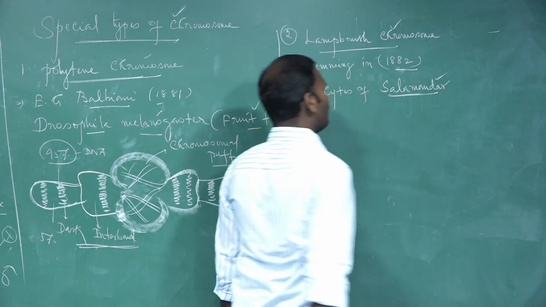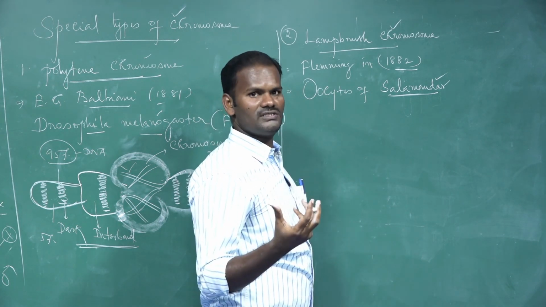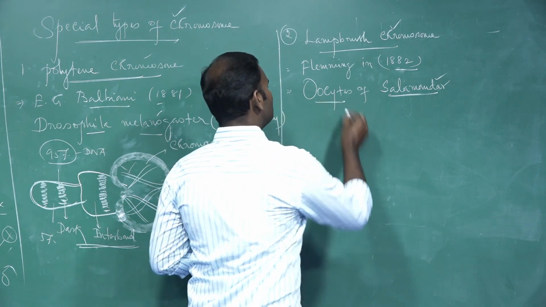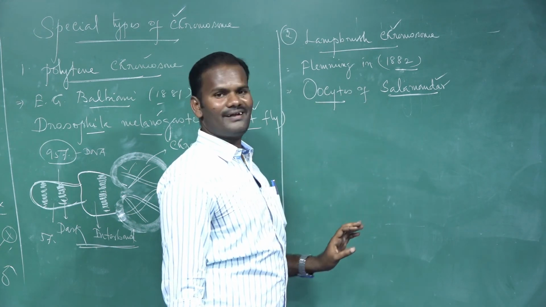You know what a salamander is? It is a first land invader, with frog-like structures. These are called salamanders. In the eggs, that is the oocytes. Fleming observed the oocytes of salamander animals.